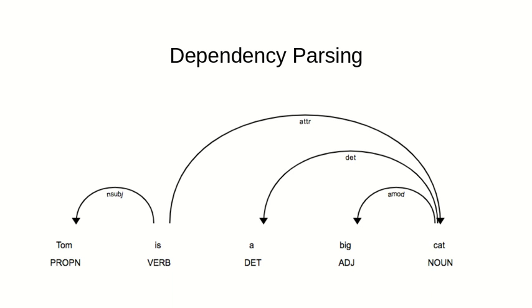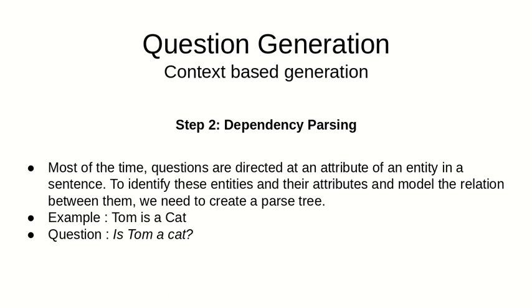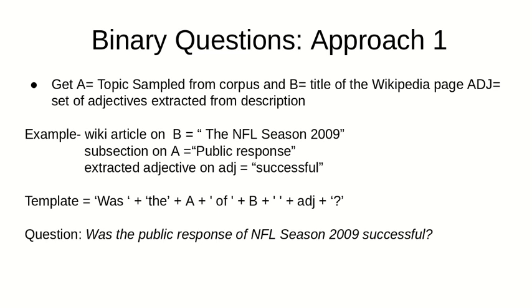We implement coreference resolution based on a set of dependency relations and thus identify Tom is cat. By generating the relation map, we can manipulate the order of words in the sentence based on the part of speech to generate questions. When we identify Tom and cat, we are able to ask questions like, is Tom a cat? And for approach 1, in binary question, we extract topic pairs and section subsection to form the question, with adjective extracted from description and form a sentence like, was the public response of NFL season 2009 successful?